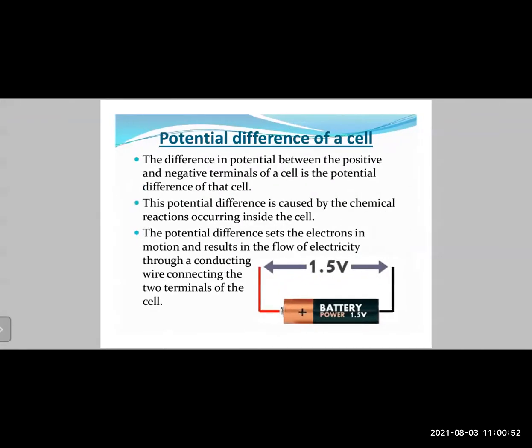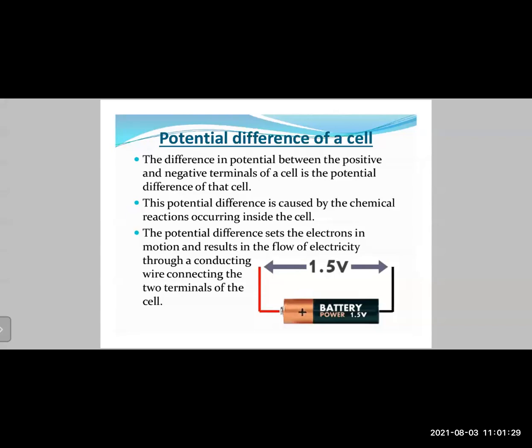Okay. Then let us now discuss the potential difference of a cell. Now you might be aware of a cell. We make use of this cell, as you can see in the diagram on the bottom right hand side. These cells are used in your toys, or maybe the remote controllers of your televisions, right? Now these cells have a positive terminal and a negative terminal. So the difference in potential between the positive and negative terminals of a cell is called the potential difference of that cell, meaning the electrical potential difference.